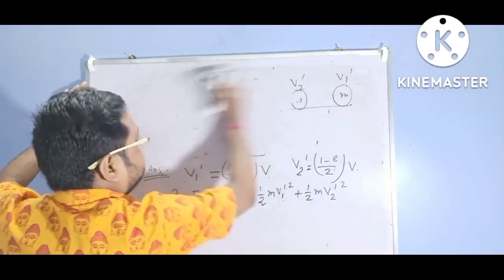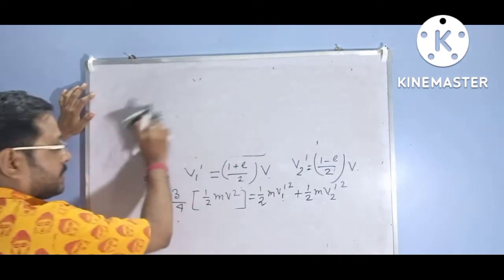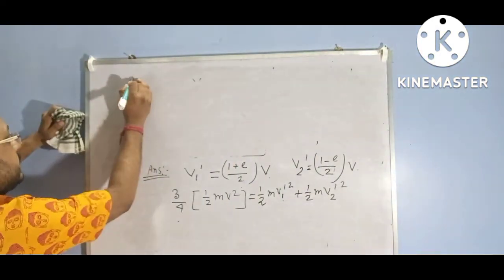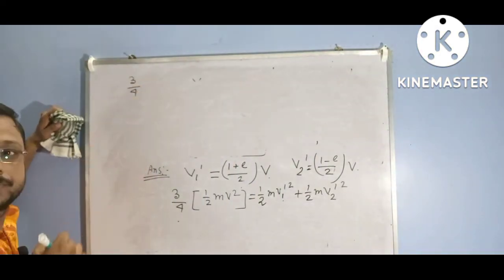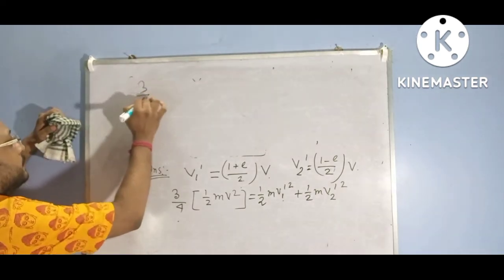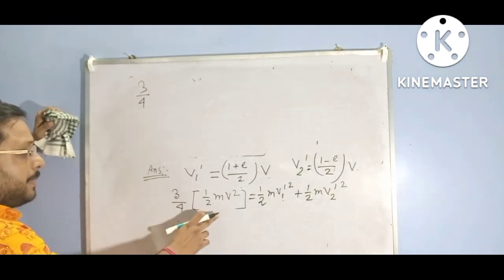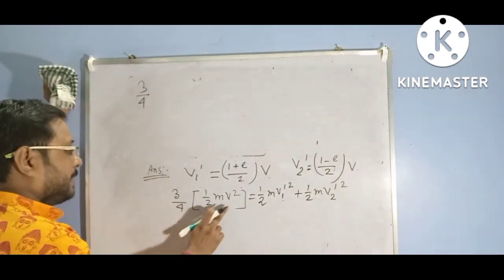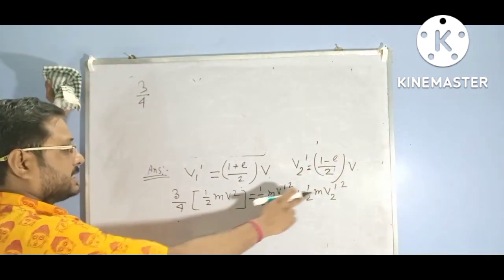What we can get? That is 3/4 times half m v square. m is cancelled on either side.